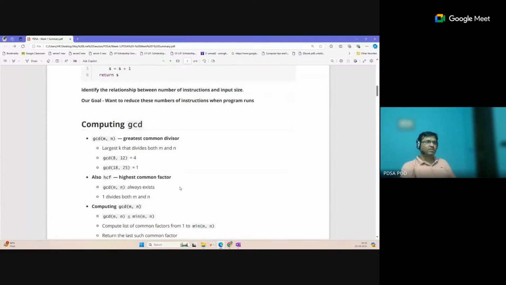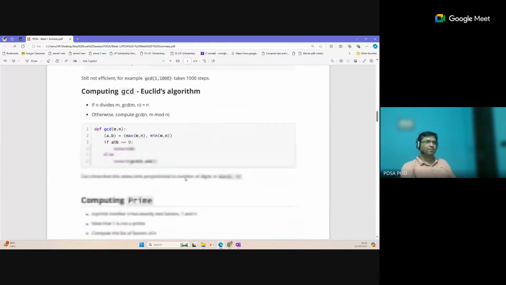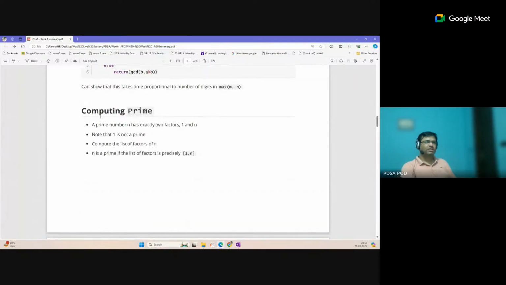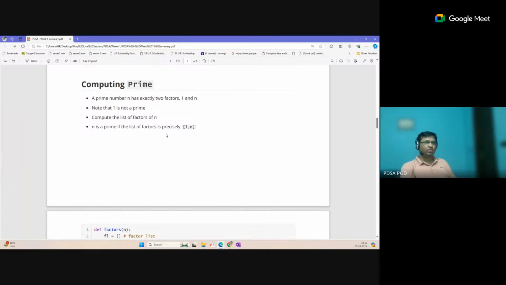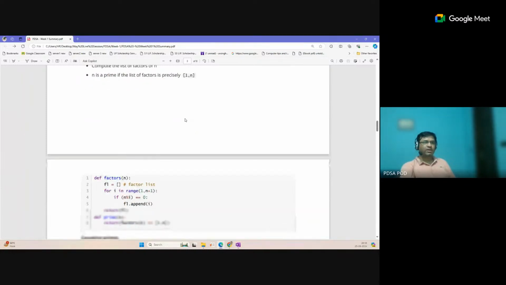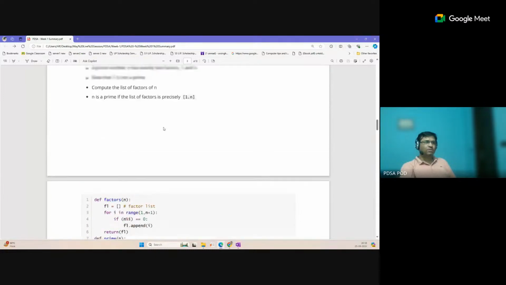The professor discussed the GCD problem and the prime problem. Computing primes is a very common problem you have already seen in the Python course: how we can check prime numbers, and how we can find the number of prime numbers in some range. There are multiple solutions the professor has discussed.